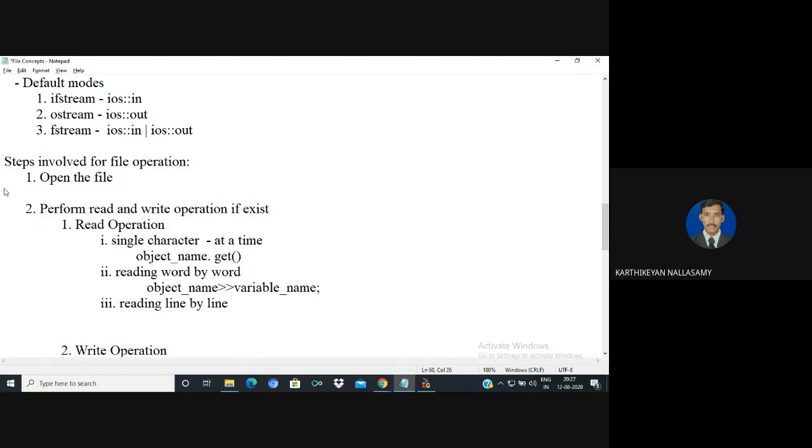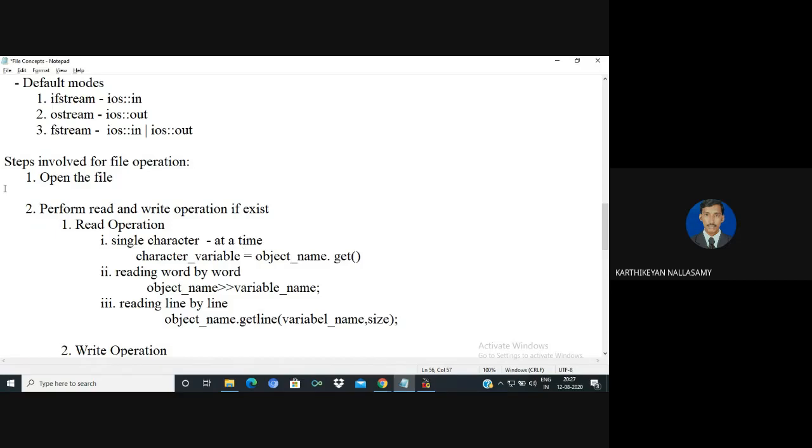For reading line by line, we use object name dot getline. Here you say in which variable you are going to store. That is a variable name, a string. Then you say the size, how many characters you are going to read. Here it's a character variable. So object name dot getline. These are the three possible ways we can read.